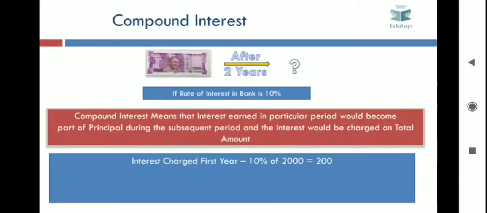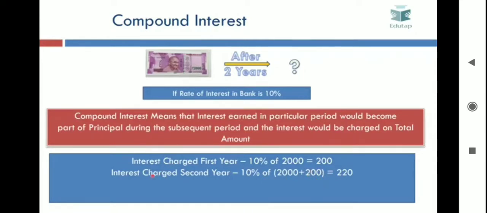So here interest charged in the first year would be 10% of 2000, that is 200. Interest charged in the second year would be 10% of 2000 plus 200, equal to 220. Now this is a very important point to understand. Why have we taken an additional factor of 200 here?